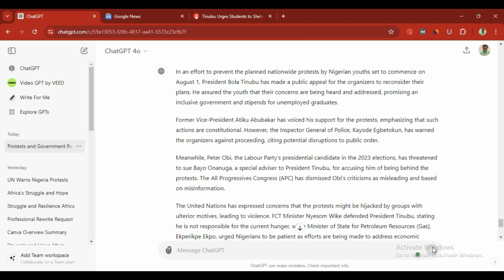The style of the news is different from the one we took from Google News. Because of that, we can use this one to do a news report, do a news video, or whatever. It belongs to us now because ChatGPT has paraphrased it for us, so we don't have any issue with copyright material.